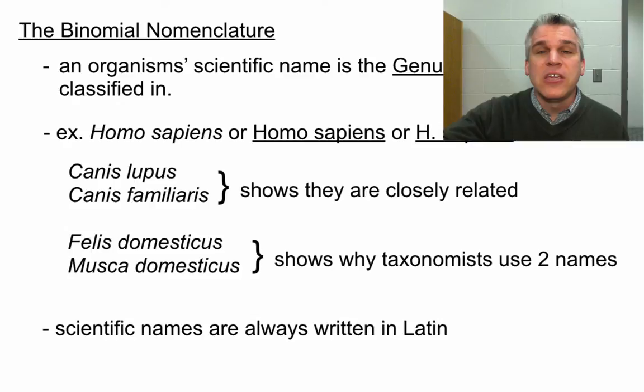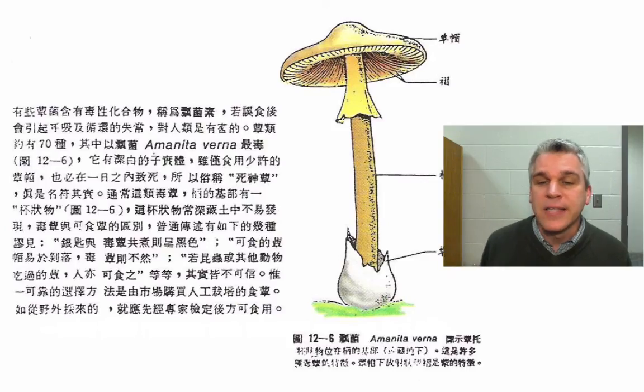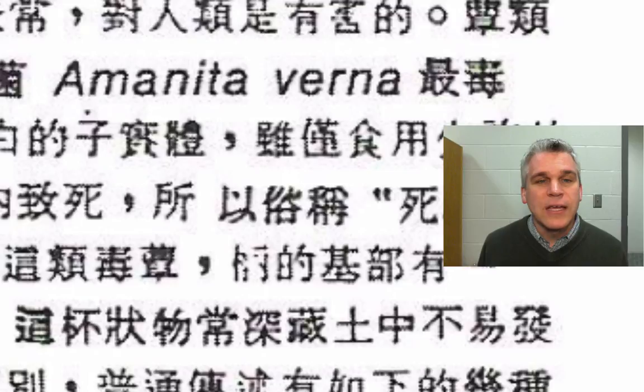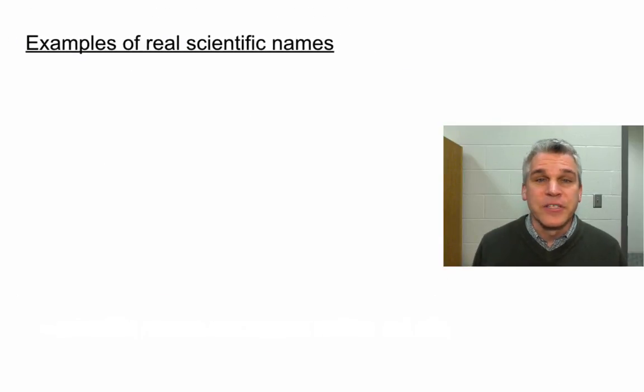For instance, here is an excerpt from a Chinese biology textbook. Can you make out what the scientific name is? Yeah, it's right there. Everything else is written in Chinese, scientific name written in Latin. Now one of the neat things though about scientific names is that if you find something that has been classified and it's brand new, you can come up with the species name yourself.